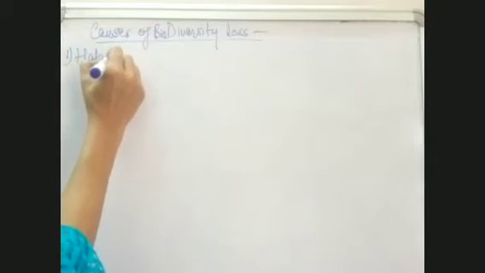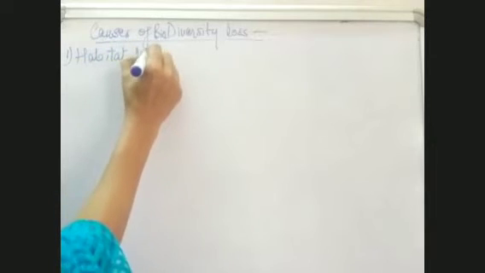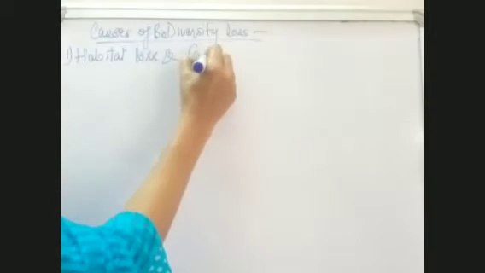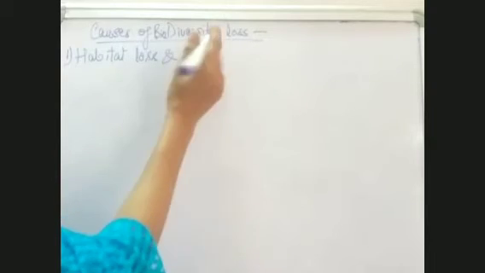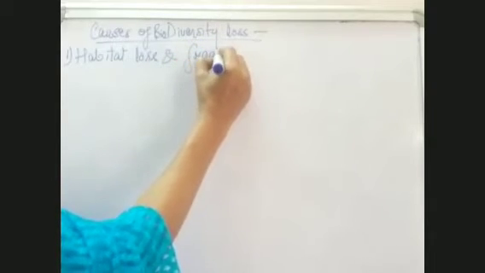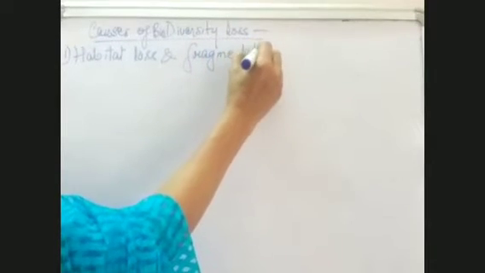Why did this loss of biodiversity take place in nature? As you know, human activities are mostly responsible for this. The first point in this is habitat loss and fragmentation.